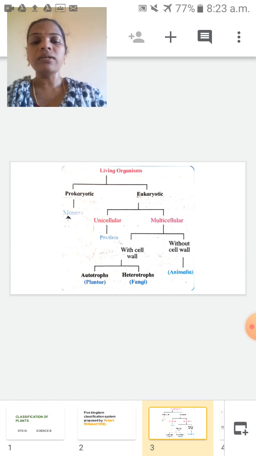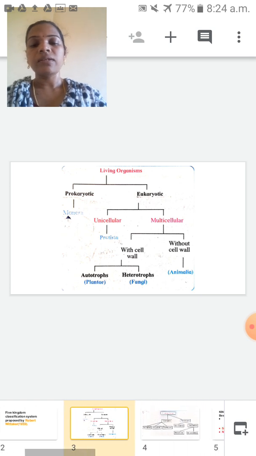With cell wall, you know that is the plant cell, divided into autotrophs and heterotrophs. Autotrophs means all plants, that is kingdom Plantae. Heterotrophs depend on other organisms for their food. Without cell wall, like the animal cell, that is the kingdom Animalia.